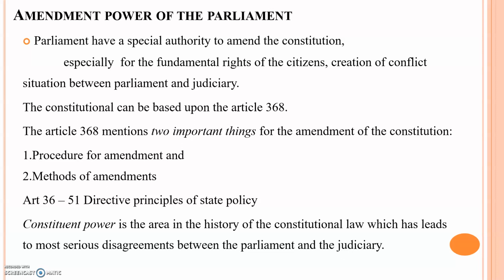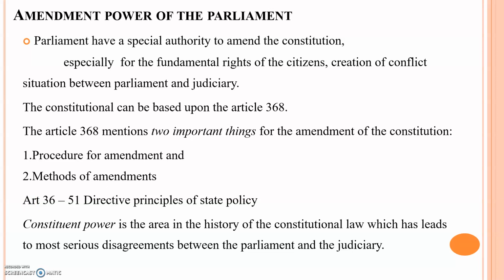Parliament has a special authority to amend, but Article 368 describes the amendment of any provisions. The procedure for the amendment and the methods of amendment are given clearly by Article 368. For example, Articles 36 to 51 deeply describe the directive principles of state policy.